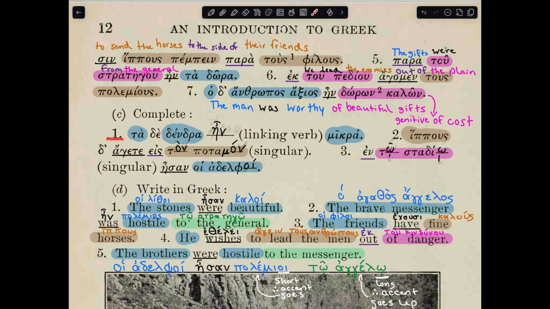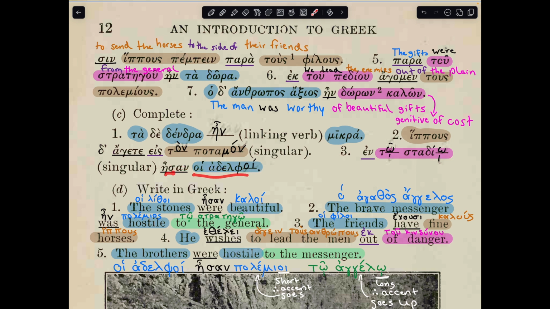C. Complete. 1. Ta de dendra ein, mikra. Ta dendra is our subject, and because it's neuter, you know that it's going to have a singular verb. And that's why it's ein and not esan. 2. Hippus dagete eis ton patamon. Agete is you lead, hippus, the horses, eis ton patamon. You know that eis is always going to have an accusative following it, so it's going to be ton patamon, into the river.